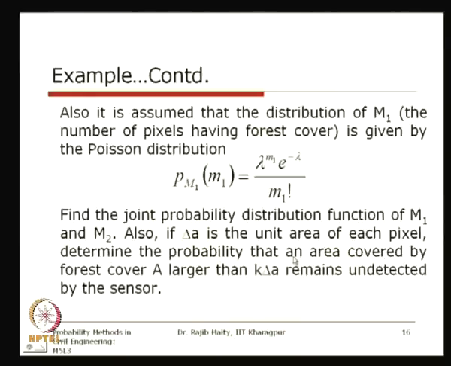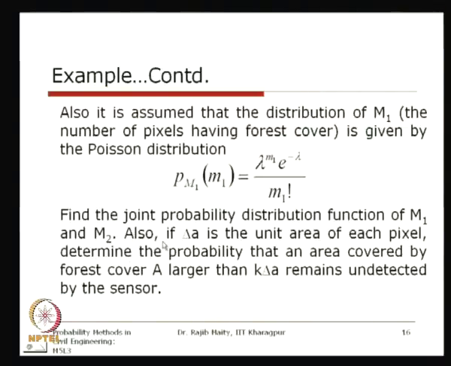Determine the probability that an area covered by forest cover A larger than k delta A remains undetected by the sensor. So basically what we are looking for is the difference between M1 and M2. M1 is actually forest cover, M2 has been detected. Now, one unit pixel has the area of delta A, and the total area undetected is capital A, which is equal to k delta A. That means the difference M1 minus M2 is equal to k, so the total area will be k delta A.